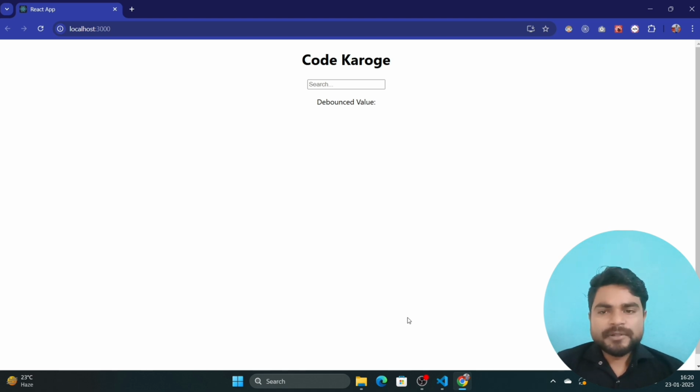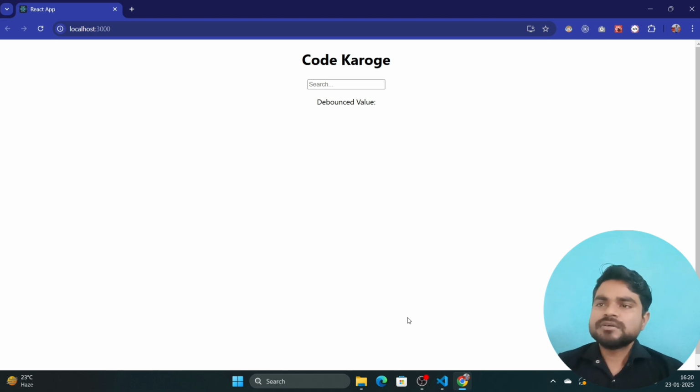So we need to balance these things. Only once the user has finished with their input, after that only one API hit should go to the backend, and data will come. So how can we do that? Basically we just apply some delay before hitting the API. Like we wait for 5 or 3 seconds. In that time the user can type anything, and we hit the API one time, and data will come on the basis of what the user entered.